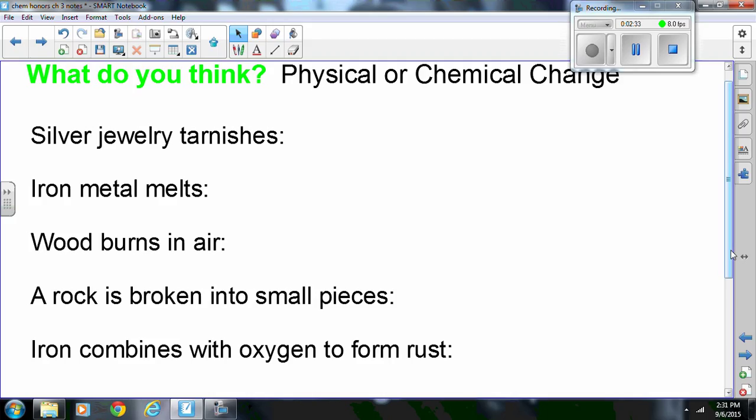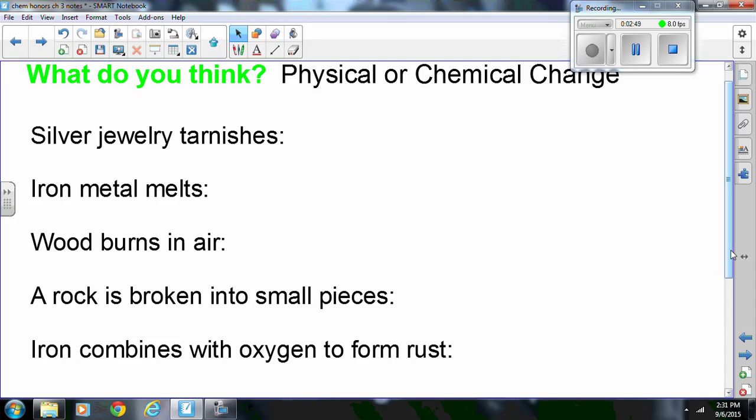Iron melting, okay, that is just iron from a solid state to a liquid state, that is physical. Wood burning in the air, when you burn the wood, the product is not going to be the same as the wood before it burned, so that is chemical.